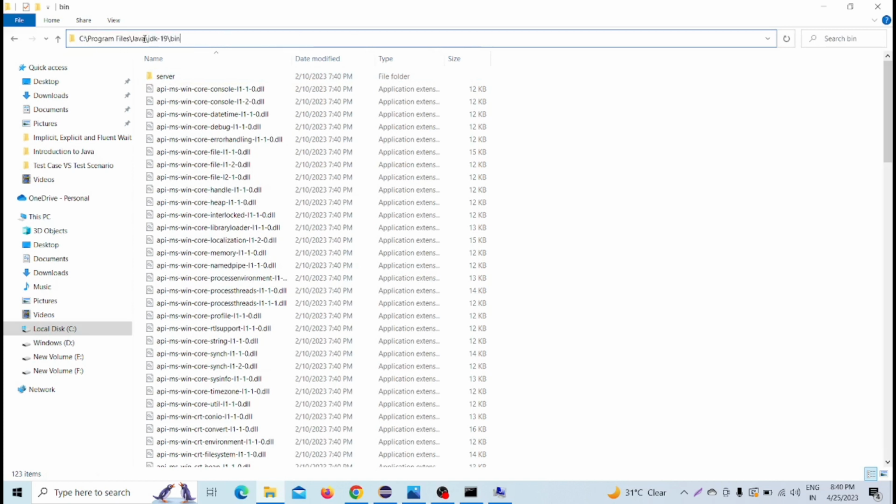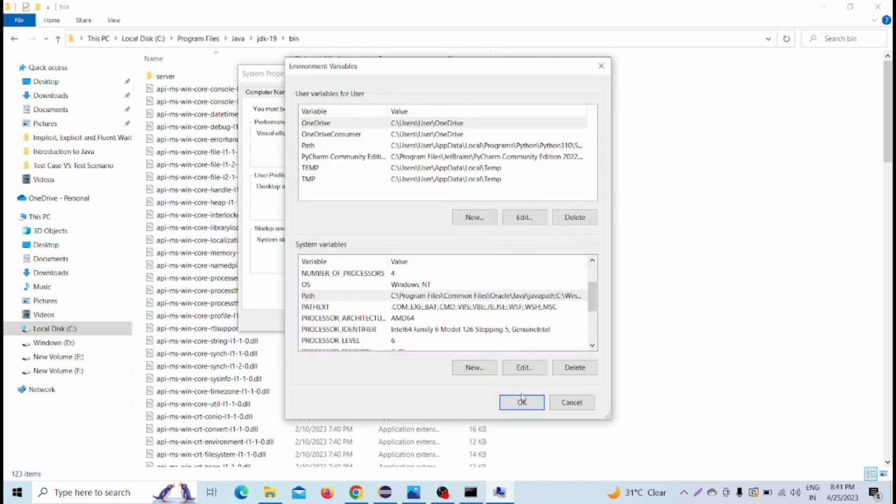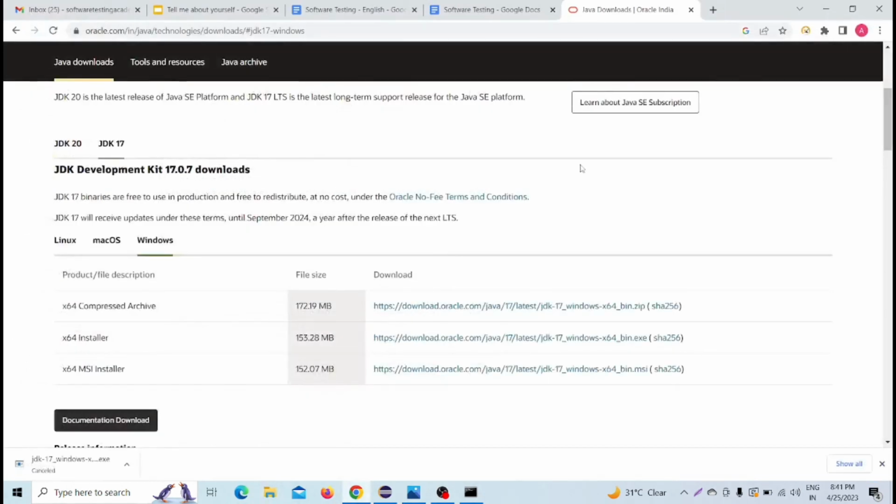See, Program Files, Java, JDK 19, then bin. So we are copying it, and simply pasting it in the edit environment variable window. I already have it there, so I am not pasting it again. Now after that, click OK, OK, and again OK. So everything is done, all the Java setup is done.